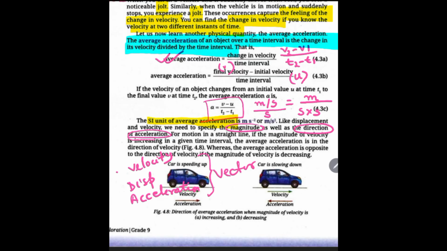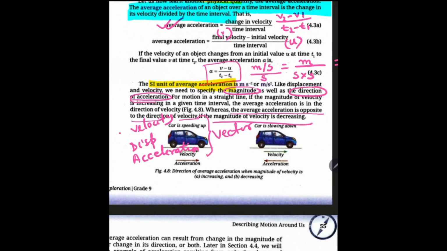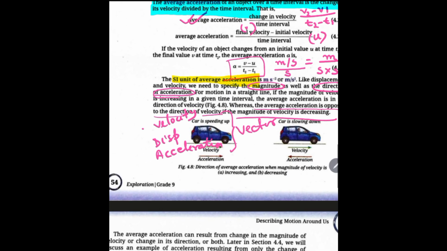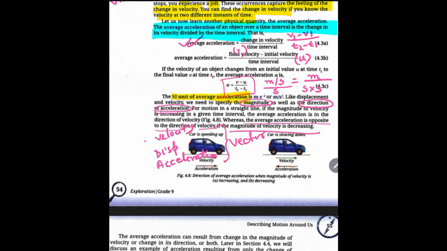So, average acceleration is opposite to the direction of velocity if the magnitude of velocity is decreasing. So, with respect to time, if the magnitude of velocity decreases, there is a decrease in the value of the average acceleration. And there is a term for it, which is known as deceleration.